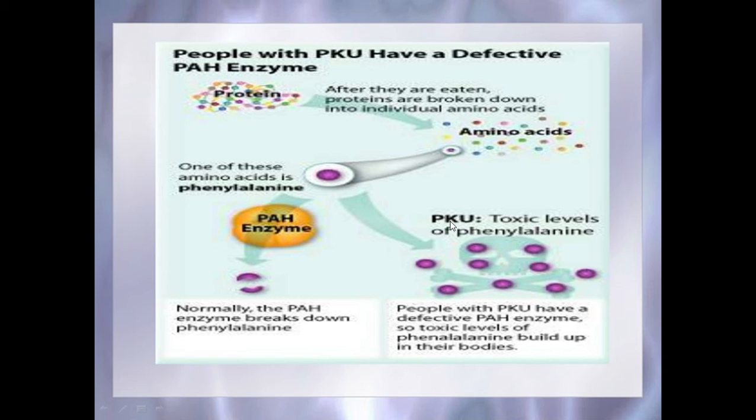In case of PKU or phenylketonuria, there are toxic levels of phenylalanine. The people with phenylketonuria have a defective PAH enzyme, so toxic levels of phenylalanine build up in their bodies. If it reaches their brain, it results in mental retardation. It also affects the poor absorption of the kidneys.